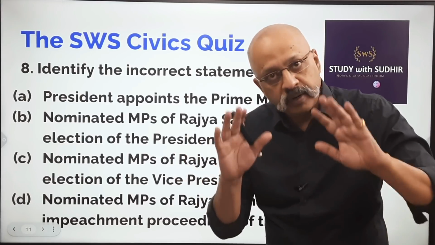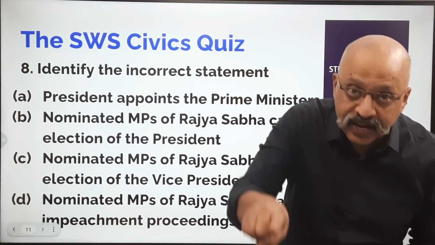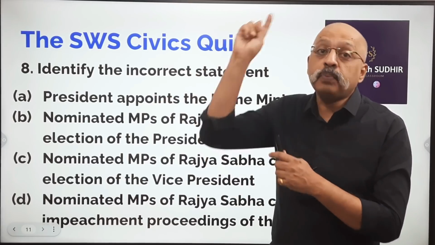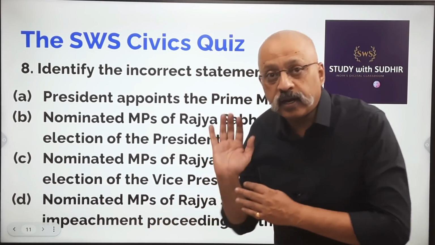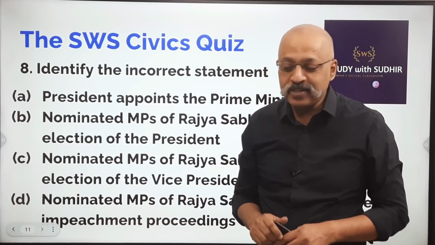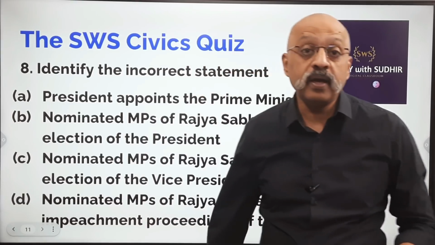This is a bit strange, but that's the way it is. Okay, according to the Constitution of India, they cannot vote in the election, but they can vote in the impeachment of the president. They cannot vote to bring him in, but if he is to be sent out, these 12 nominated MPs can vote, and in the Vice President's election they can vote.